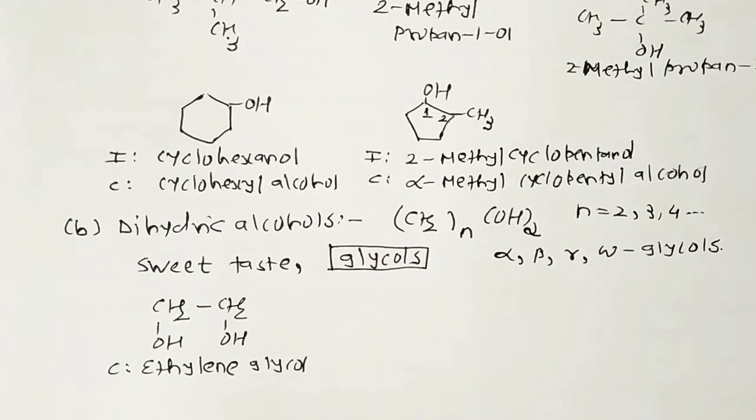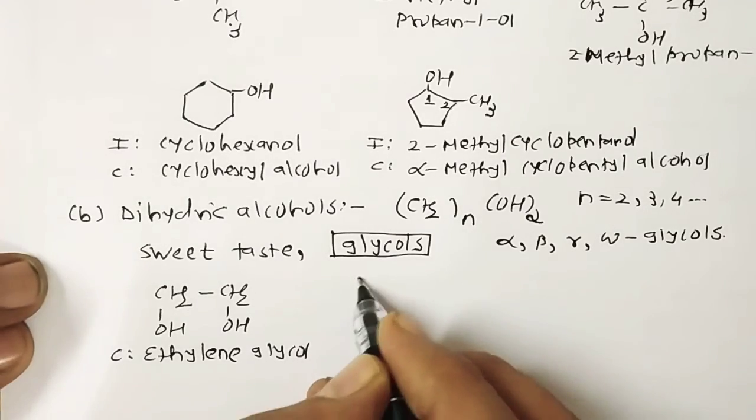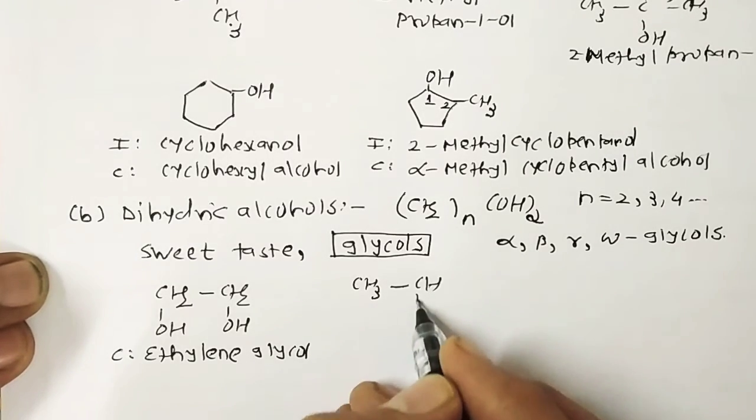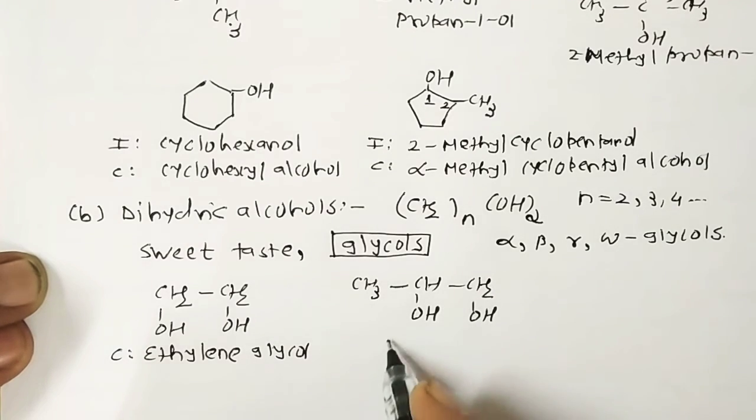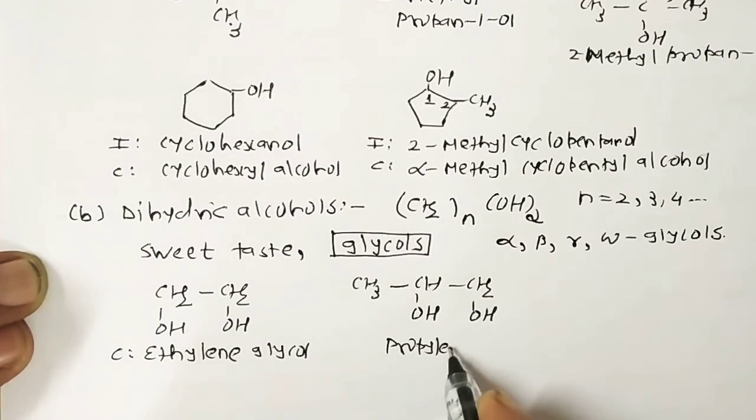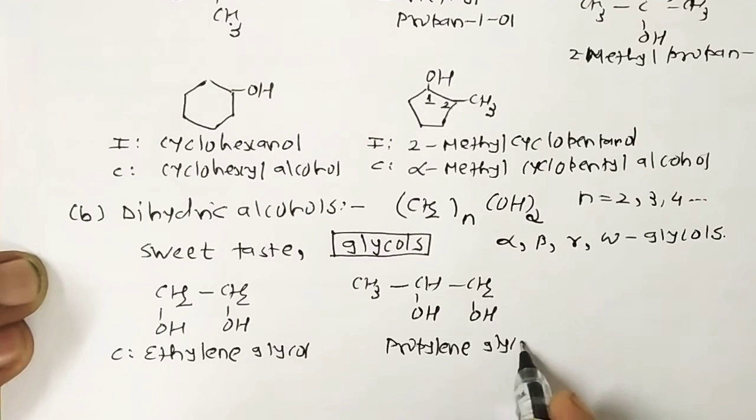Alpha glycols or vicinal glycols are named by adding the word glycol to the name of the alkene from which they can be prepared by direct hydroxylation. So once upon a time it's ethene, now we add hydroxyl groups, so it's called ethylene glycol. Same way, CH3-CHOH-CH2OH is called propylene glycol.